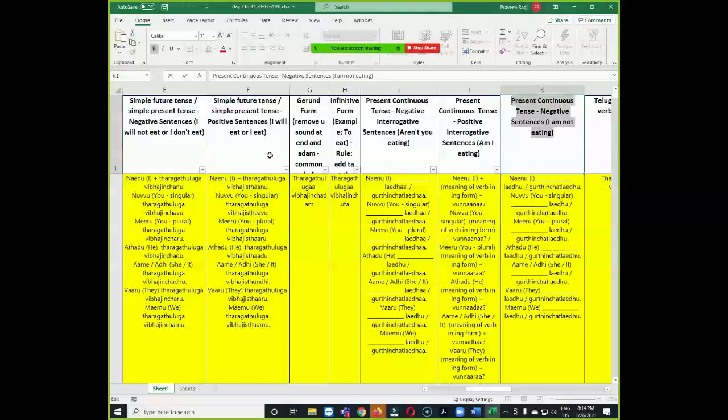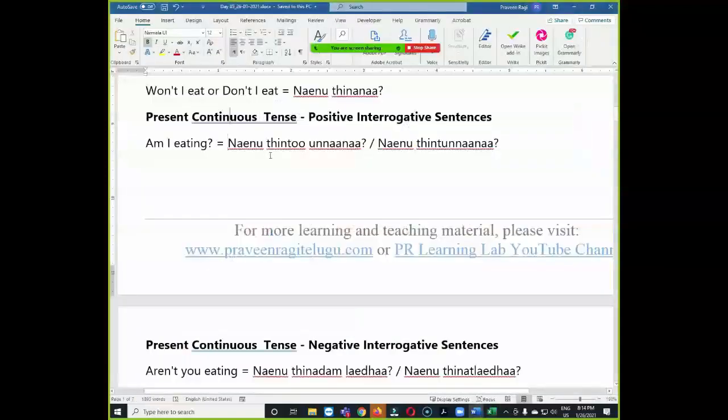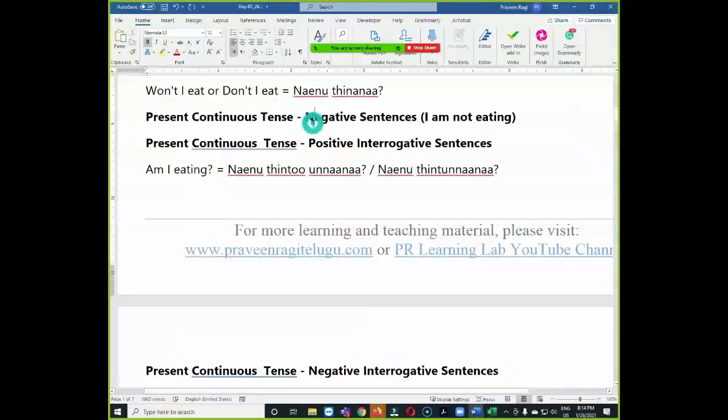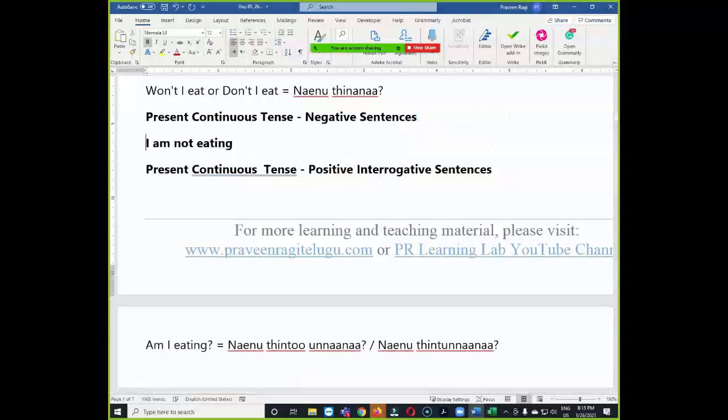Okay, the next category is present continuous tense negative sentences. So this one I will put here. Okay, so the example is, I am not eating. Okay, now can you try to translate this one? నేను తినడం లేదు. అవునండి, సరిగ్గా చెప్పారు. నేను తినడం లేదు.